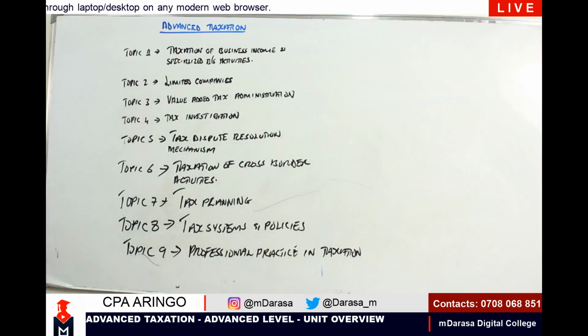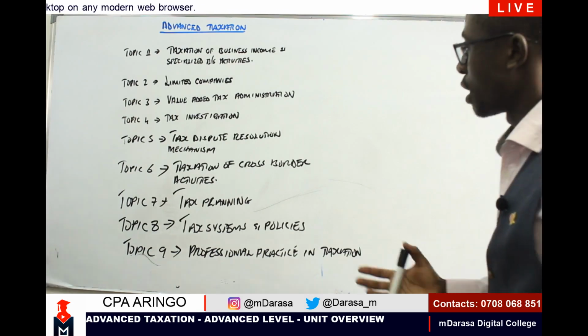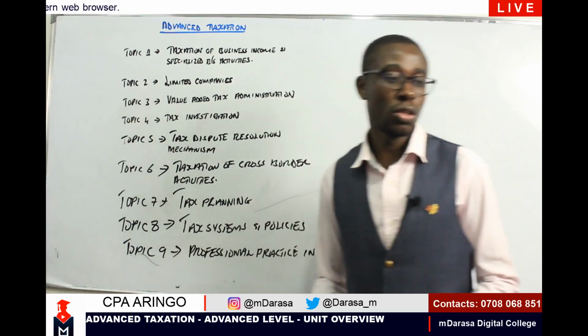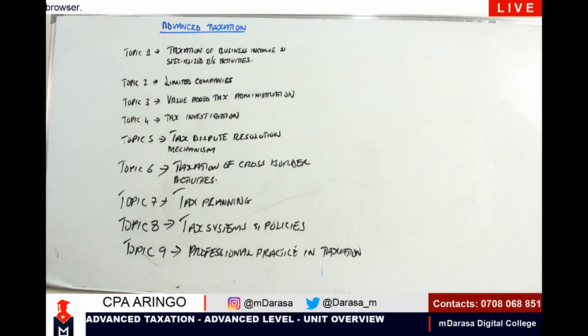So you'll find that this is what will entail everything that we will be expected to cover at this level of advanced taxation, each and every component, each and every concept.